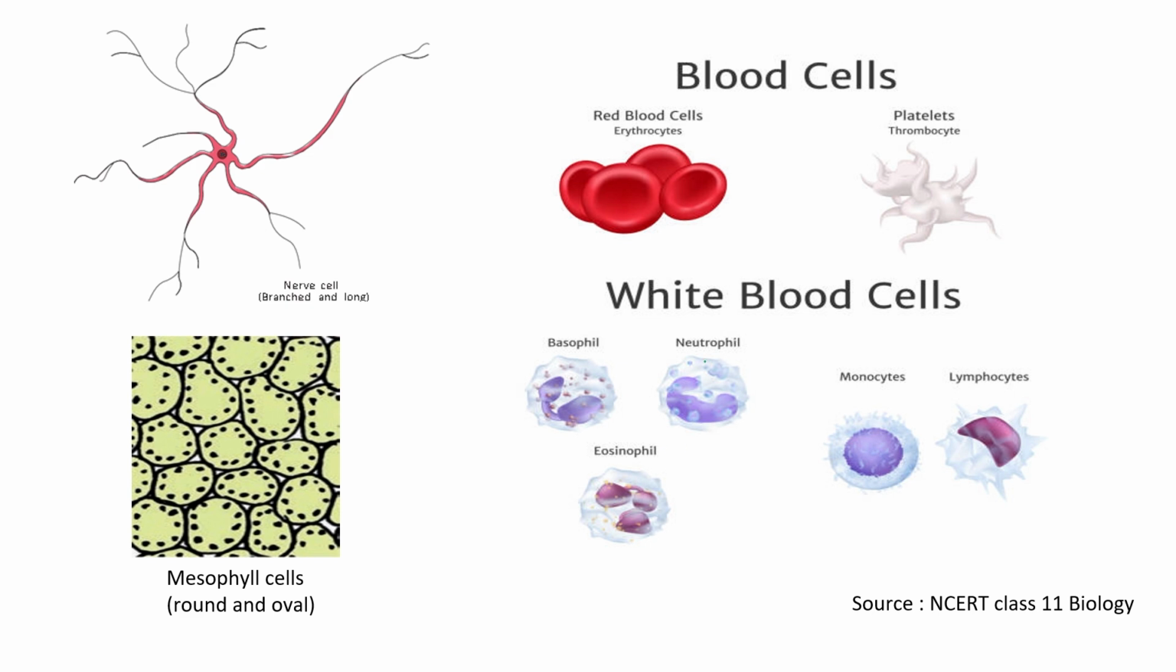See, there are different shapes of different kinds of cells. This is a nerve cell. This is your mesophyll cells, round and oval shape. This is the biconcave structure of RBC, or we can say erythrocyte, platelets like this, white blood cells, almost circular: basophil, neutrophil, eosinophil, monocytes. So different types of cells are there according to their function, right?